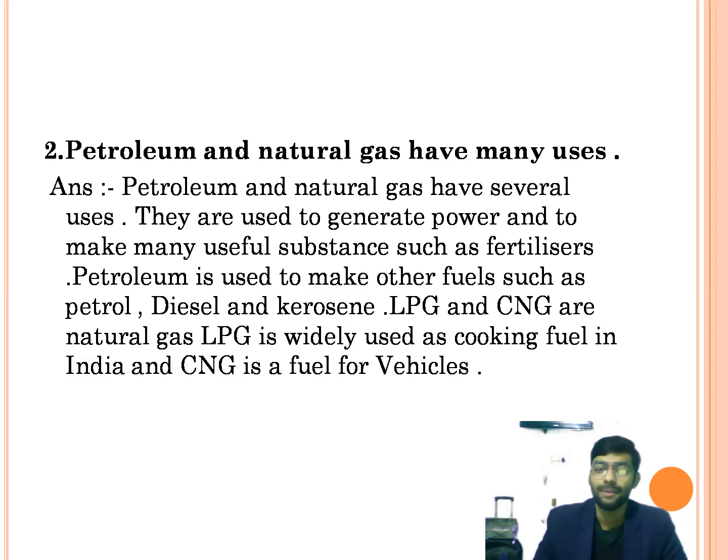Second question is, petroleum and natural gas have many uses. What are they? Actually, petroleum and natural gas have several uses. They are used to generate power and to make many useful substances such as fertilizers. Petroleum is used to make other fuels such as petrol, diesel, and kerosene. LPG and CNG are natural gas. LPG is widely used as cooking fuel in India and CNG as a fuel for vehicles.